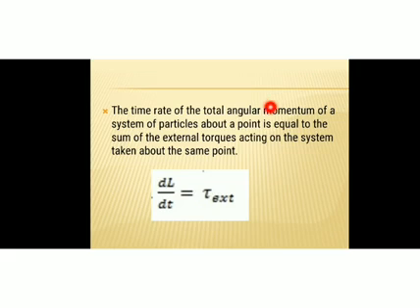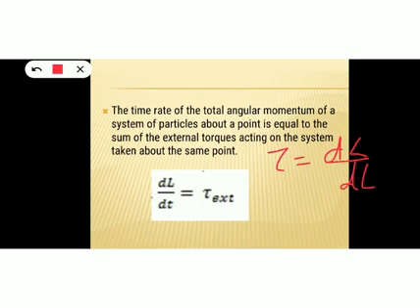The time rate of change of total angular momentum of the system of particles about a point is equal to the sum of external torques acting on the system taken about the same point. That is, dL/dt is equal to the external torque. We have already seen that by Newton's second law it can be written like this: torque tau is equal to dL/dt. So which torque should come here?